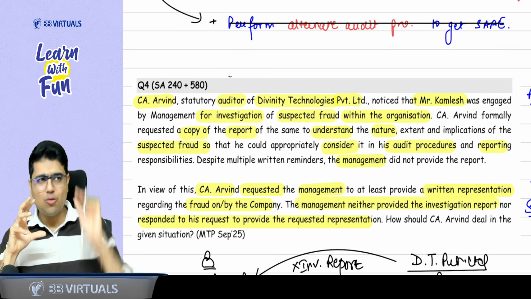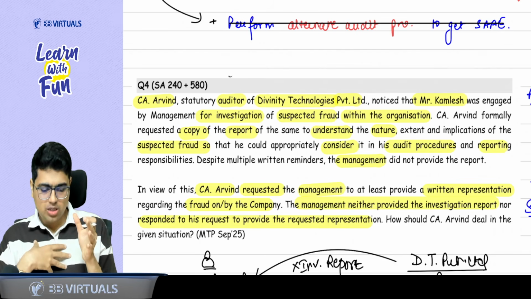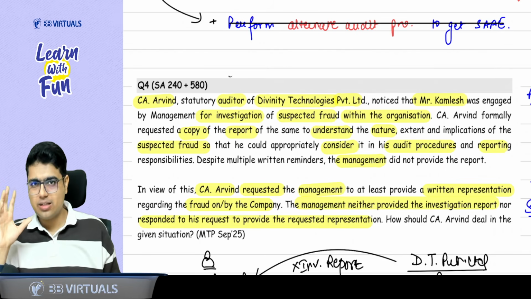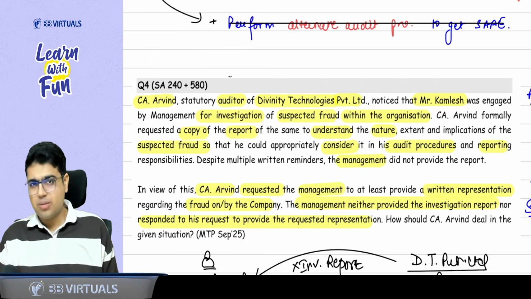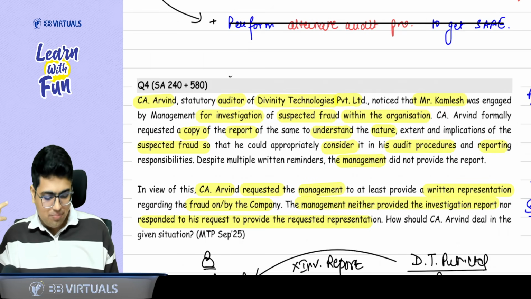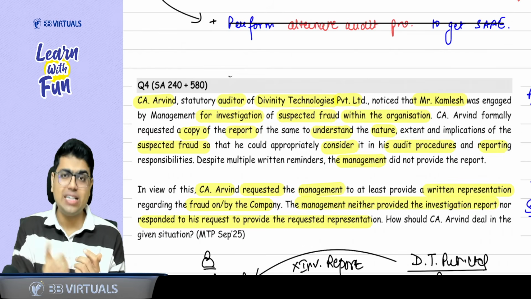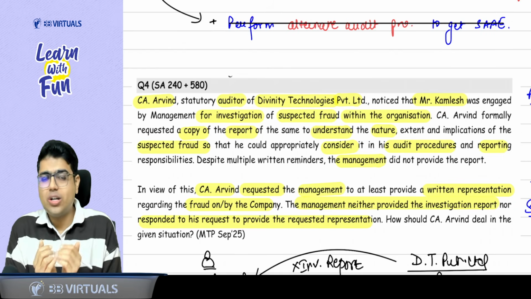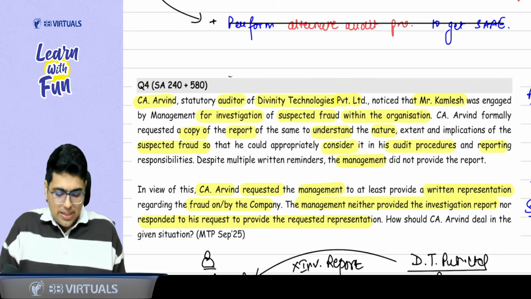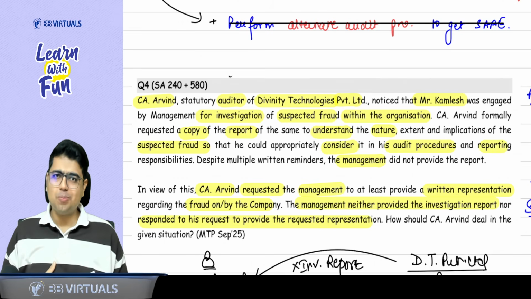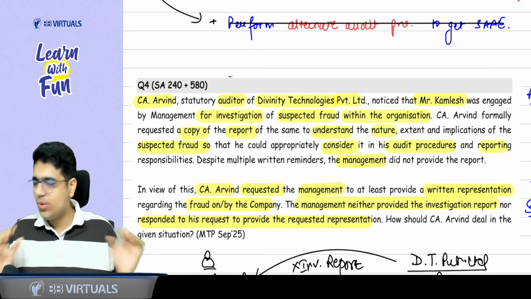So what happened? There was a fraud investigation going on, and as a good auditor, I asked for the investigation report, but management did not provide it. So CA Arvind said, okay, you are not giving me the investigation report, it is fine, at least give me a written representation in relation to fraud. This is very natural. We discuss in SA 240 also that as an auditor, I can ask for written representation from the management for all the frauds. Management neither provided the investigation report nor the written representation. Now, sir, how will you deal with this matter?